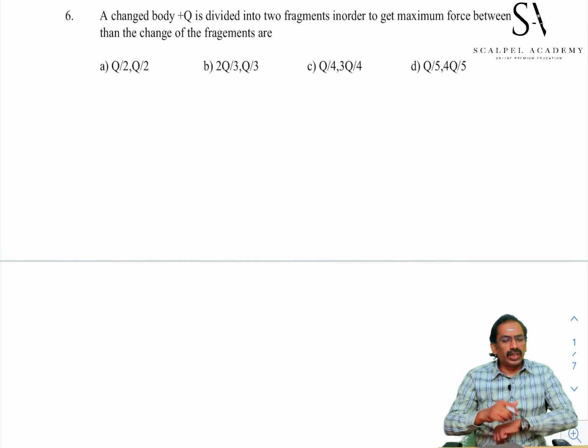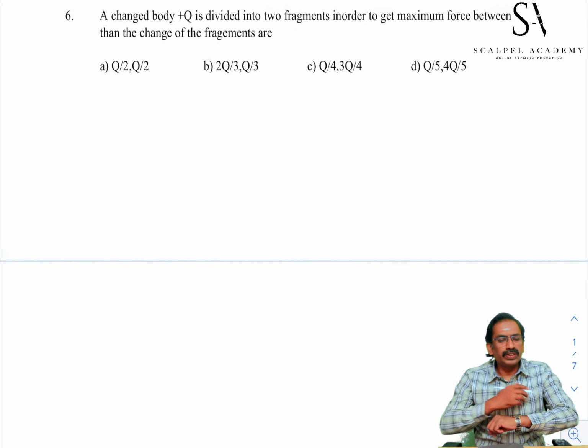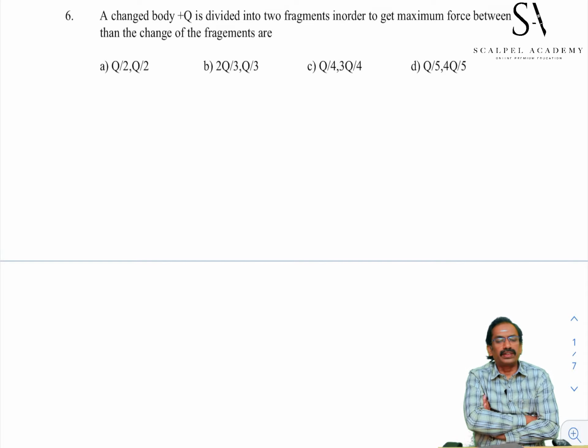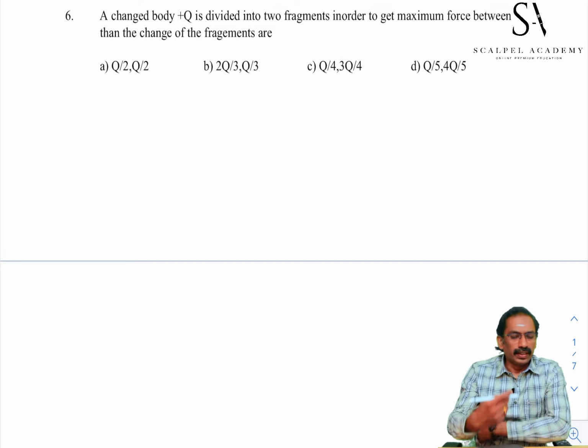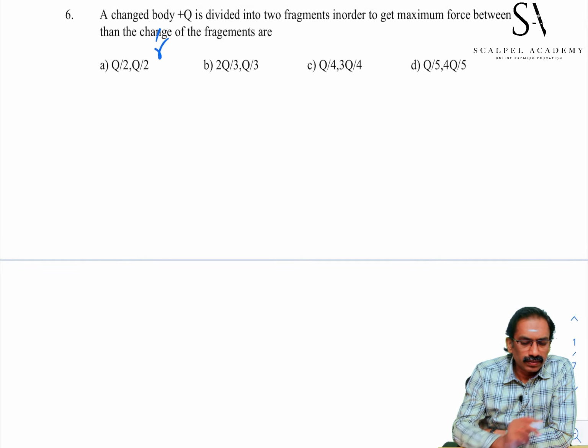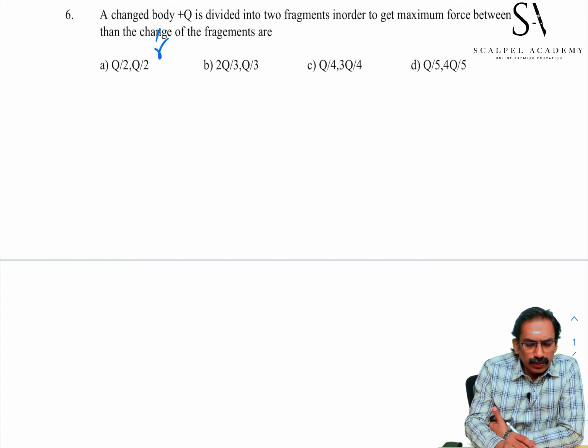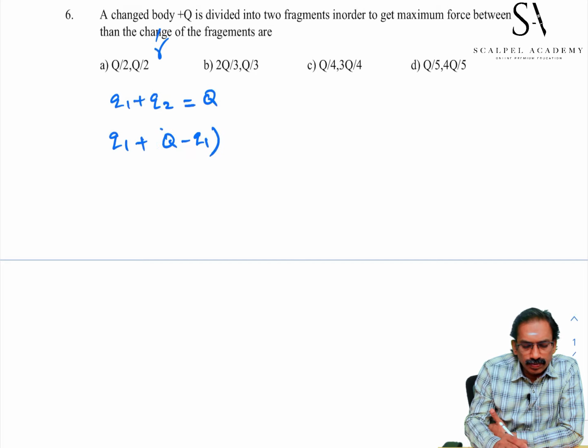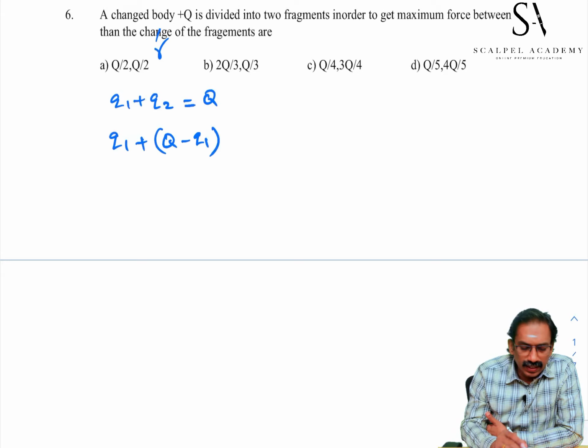Sixth sum. A charged body, plus Q, is divided into two fragments in order to get maximum force between them. The charge of the fragments: plus Q is divided into Q1 and Q2. Q2 is Q minus Q1. This sum is a constant.